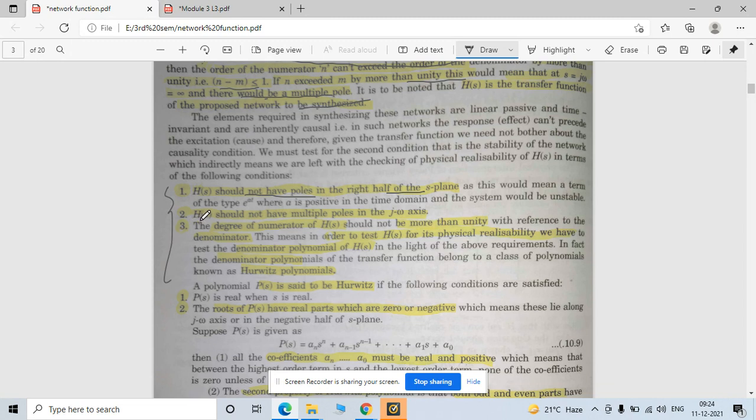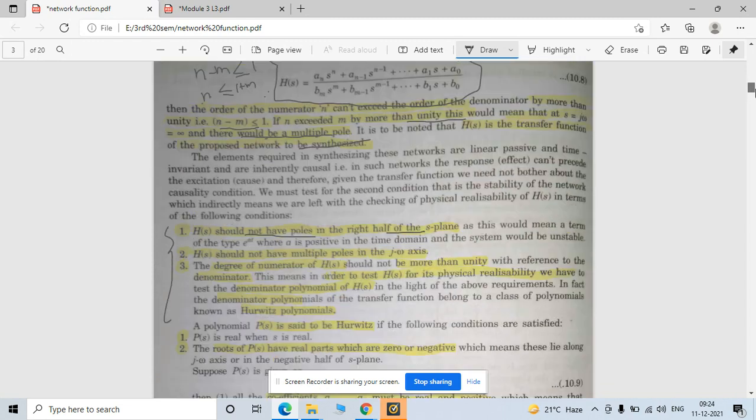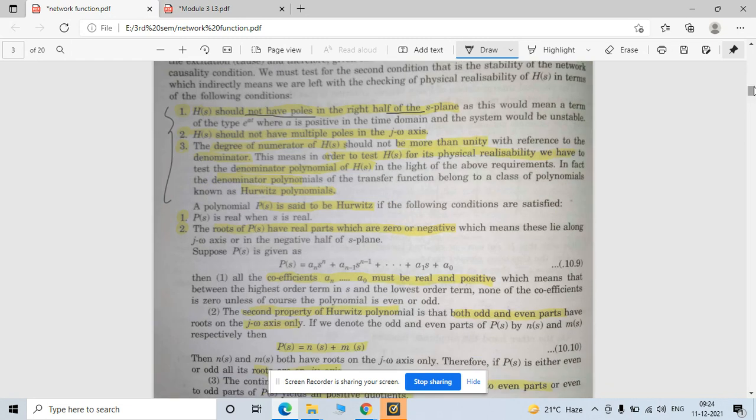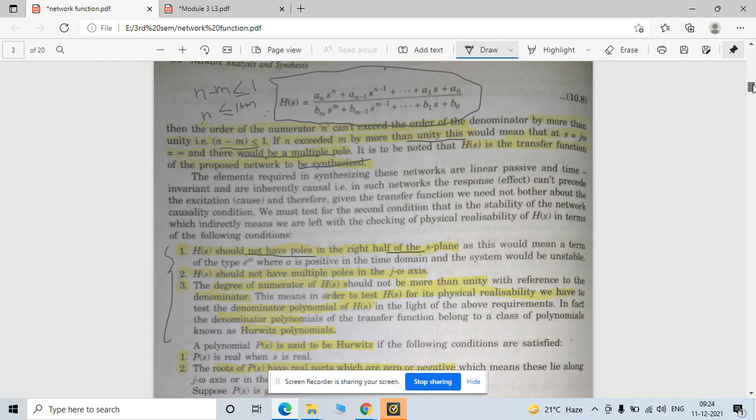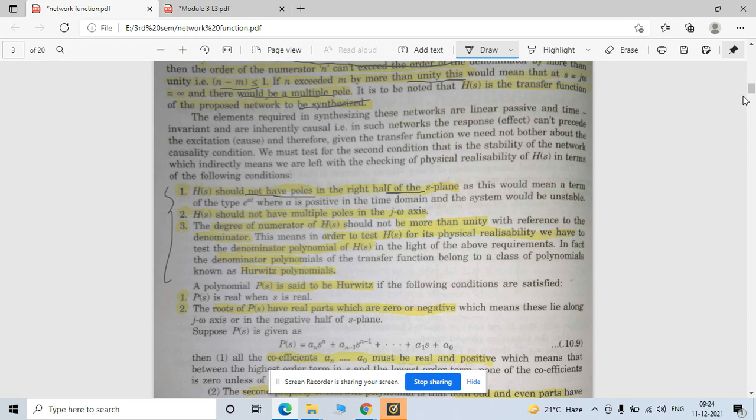Once your circuit becomes unstable, it is not practically usable. The second thing is H of s should not have multiple poles on the j omega axis. If there are multiple poles on the j omega axis, then also your system is not stable. Your response would, at infinite time, meaning at t equal to infinity,